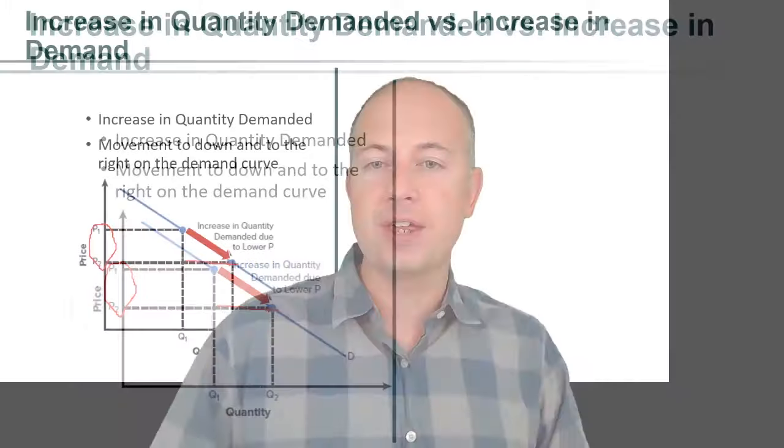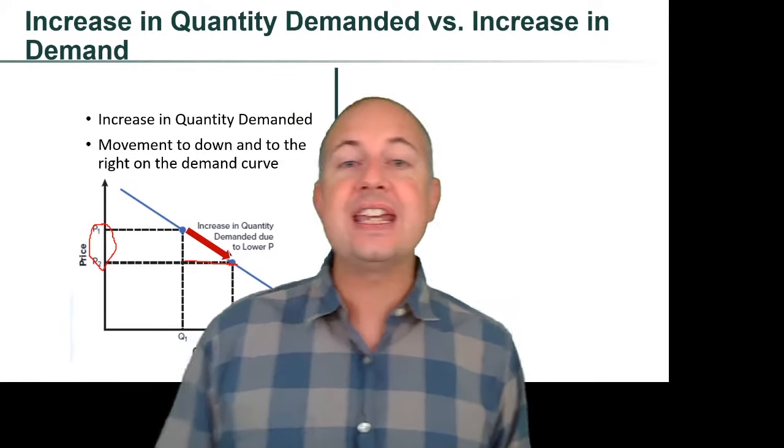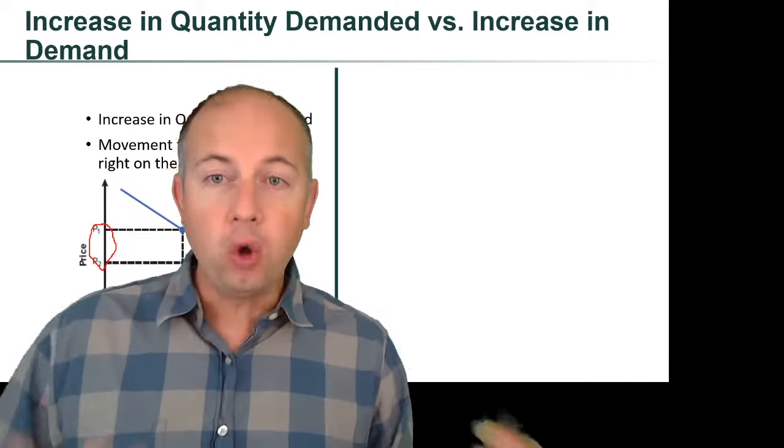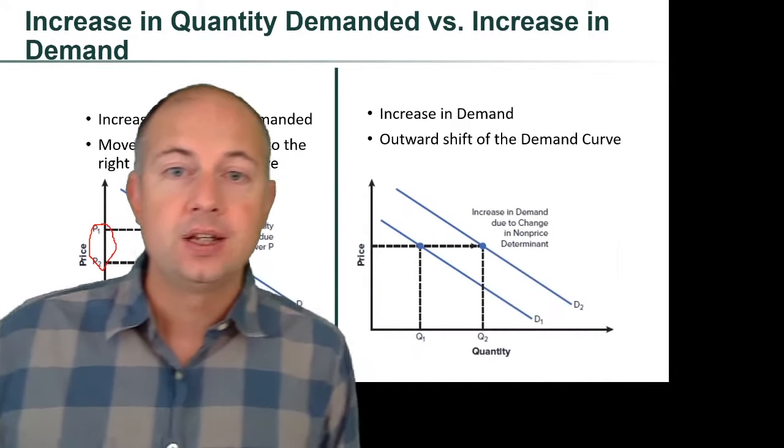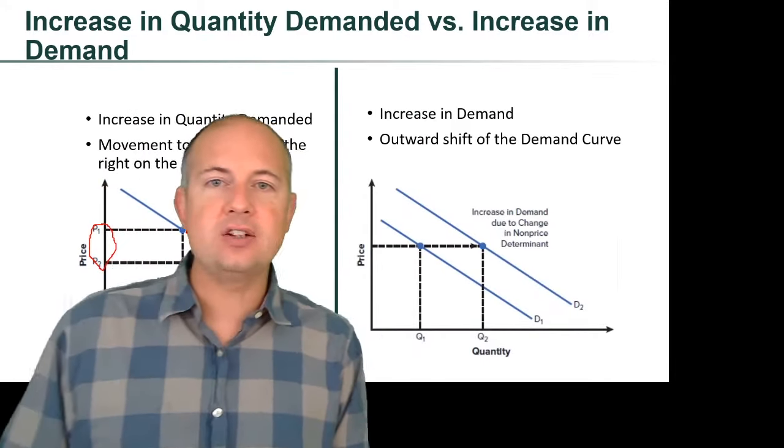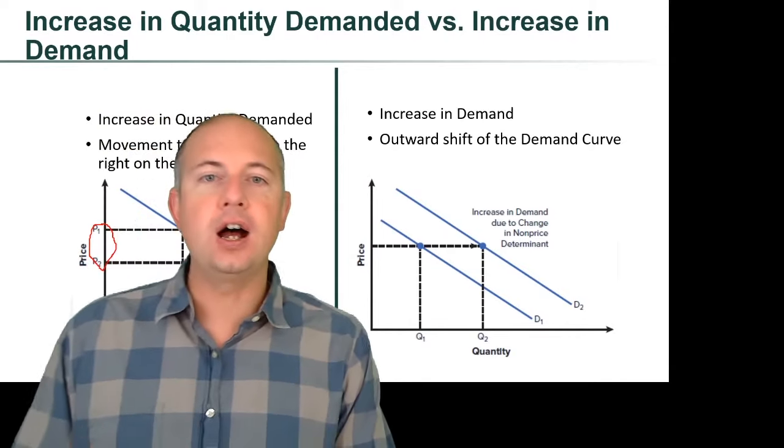Now let's compare this with an increase in demand. That's going to be where the whole demand curve shifts. So when we have an increase in demand, we get an outward shift of the demand curve.